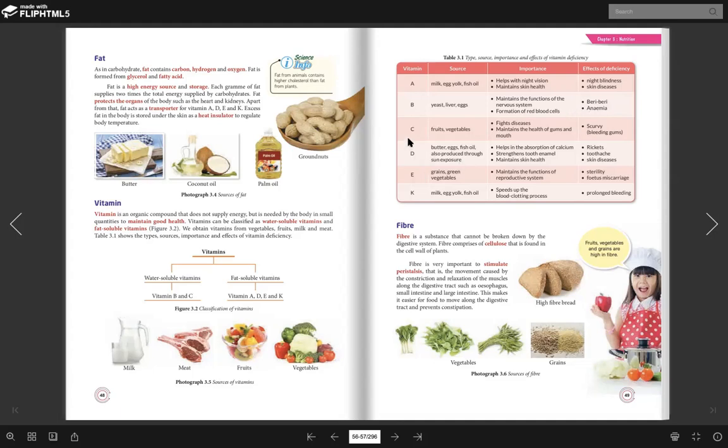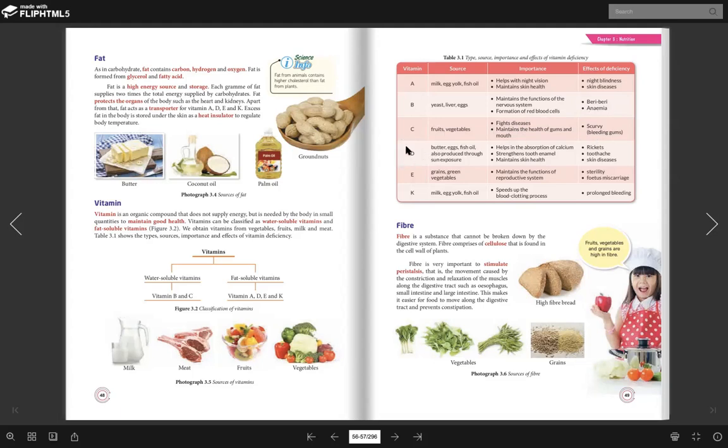Okay, vitamin C. You can find in the vegetable and fruits. What is important? To fight disease. Fight disease apa ni? Nanti kita tengok balik. And then to maintain the health of gums and mouth. Gum tu gusi kita. So what will happen if you lack of vitamin C? You have scurvy. Scurvy is a disease where your gum is bleeding.